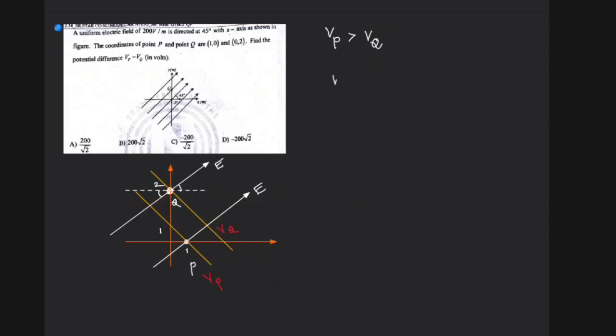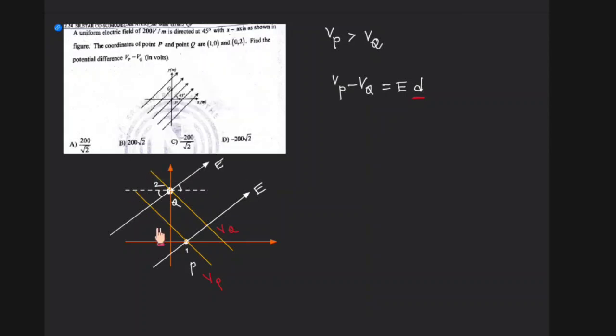Now how to find that Vp minus Vq? You could say Vp minus Vq is equal to E into D, where D is the distance between those two potentials, the perpendicular distance. The distance is a perpendicular one. So everybody have a look at this.